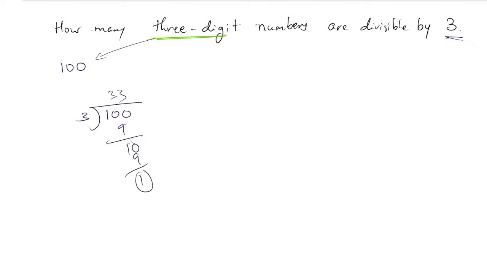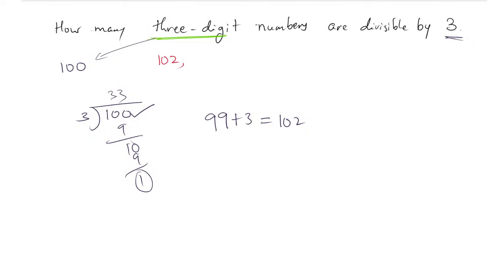See here, 1 is extra. If you do 1 less for 100, it will be 99. So 99 is divisible by 3. For that 99 you add 3, because we have to find the first 3-digit number. So the first 3-digit number which is divisible by 3 is 102. Like this way we have to find. So 102 will become the first number of the given AP.